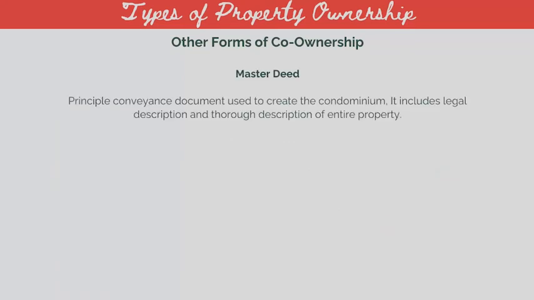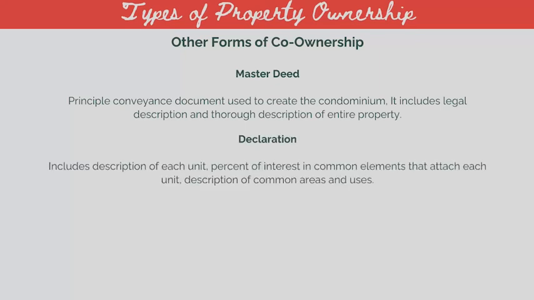Master deed is the principal conveyance document used to create the condominium. It includes legal description and thorough description of the entire property. Declaration includes description of each unit, percent of interest in common elements that attach to each unit, description of common areas and uses, and plat, detailed site plan.